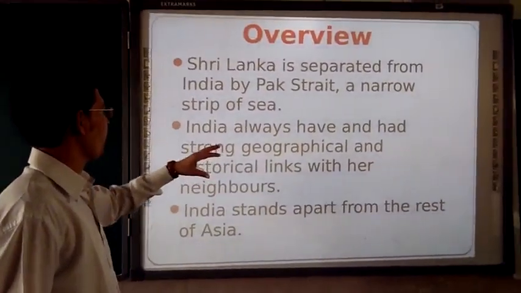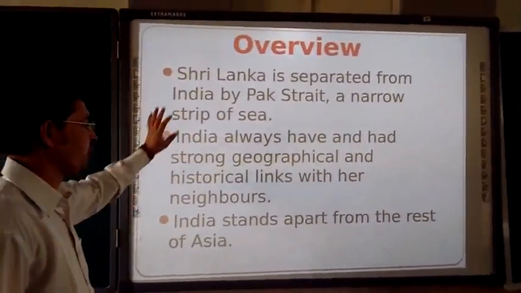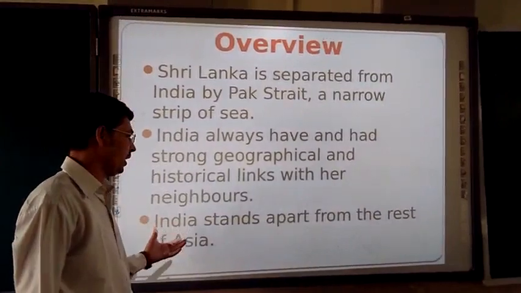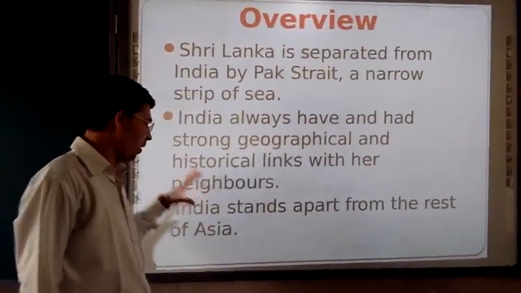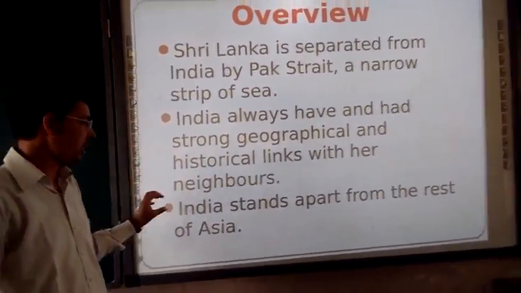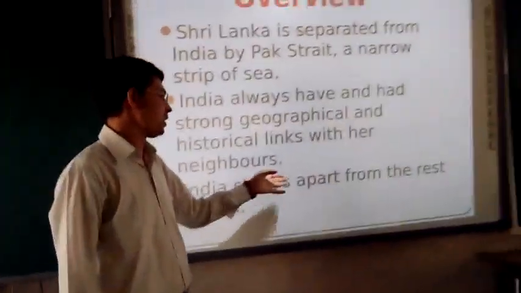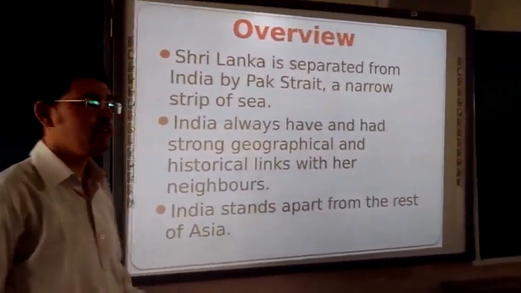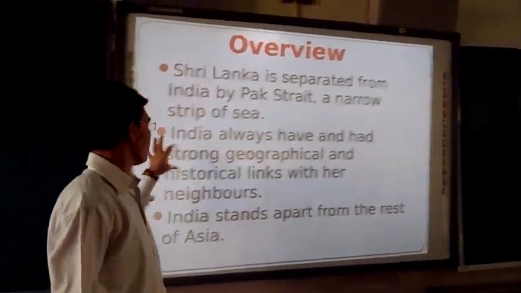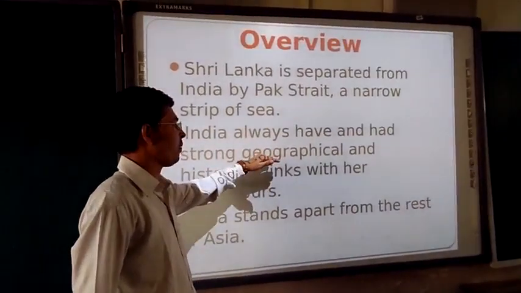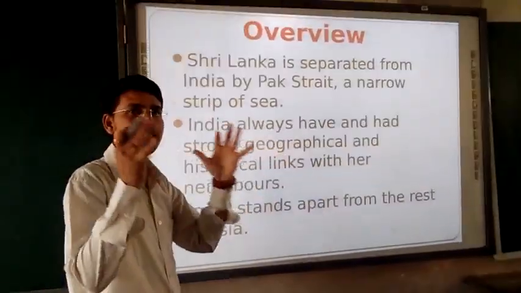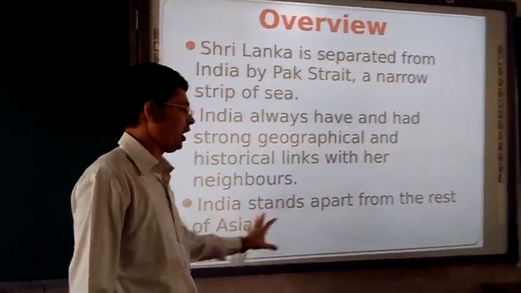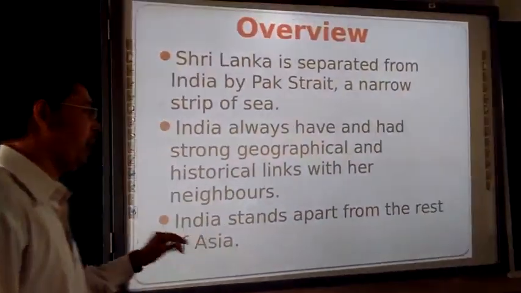And India always had a strong geographical and historical link with the neighboring countries. Last, we had seen the Asia physical map, and we have seen the standing position of India, which makes us feel strong about our geographical situation. The size and location in the Asian continent is very, very beneficial.